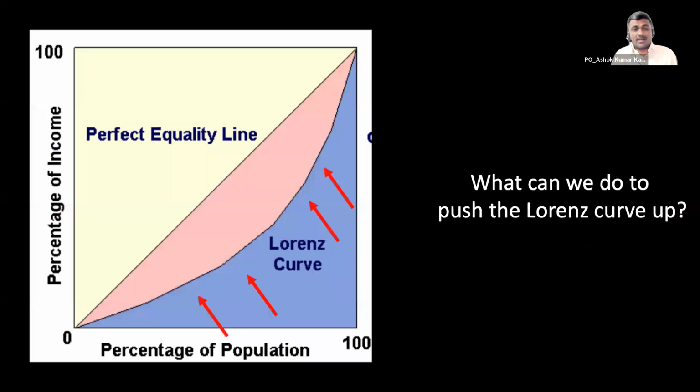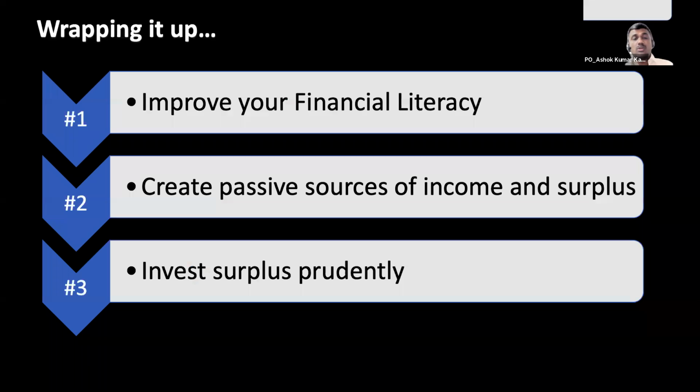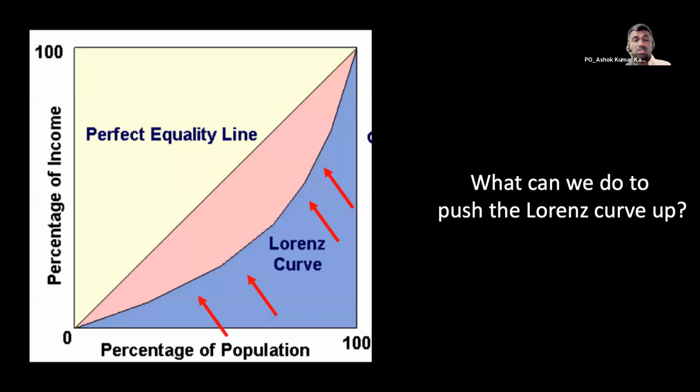With that, what is the takeaway from this? What can we do as individuals to push the Lorenz curve up? There are three things that we can do. Wrapping it up, number one, we need to improve our financial literacy, create passive sources of income and invest that surplus prudently, so that we can all push up the Lorenz curve and get to that perfect equality line.